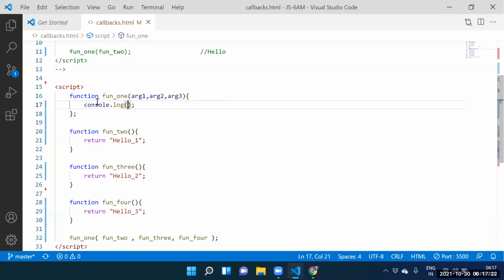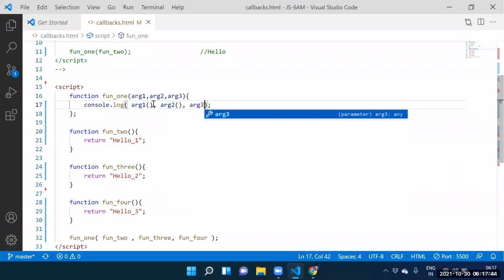But I don't need definitions. I need output. How can I get output? Argument 1 of. Whenever we call argument 1 of, what is the output we are getting? Hello 1. Next one. How to get hello 2? Argument 2 of. How to get hello 3?